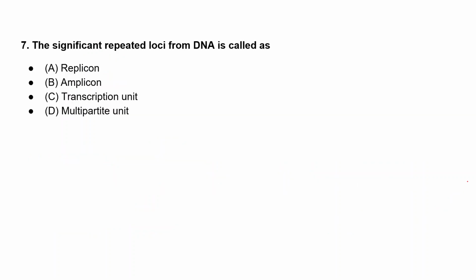Next: the significant repeated loci from DNA are called as. Option A is Ramplicon, option B is Amplicon, option C is transcription unit, and option D is multipartite unit. Any guesses? Anyone want to answer this question? B. Okay.